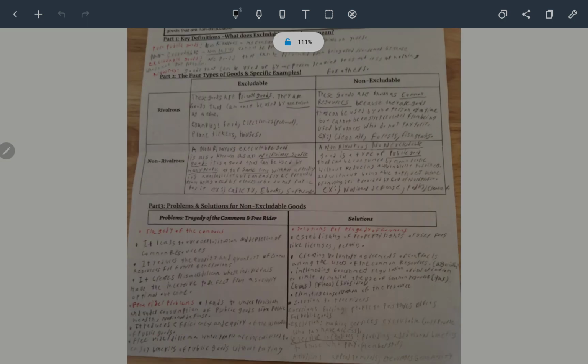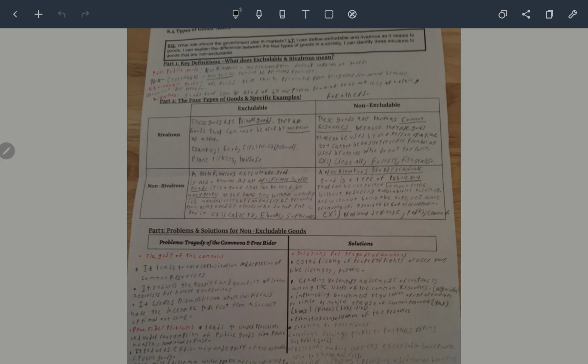We also have excludable goods, which are goods that can be prevented from being used or consumed by other people. So let's say if you buy an entire firm and you lock it down for your own production, and you do not intend on selling it, but you intend on consuming every single product produced, then you are excluding people from that good, right? So rivalrous goods are goods that can be used up by one person, leaving less and less or nothing for others.